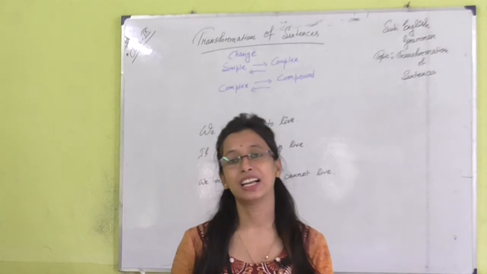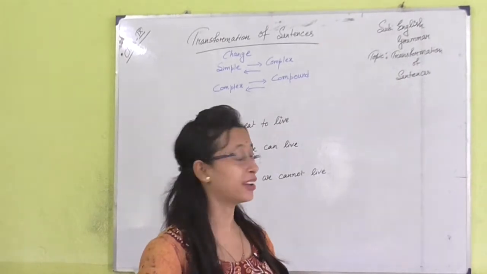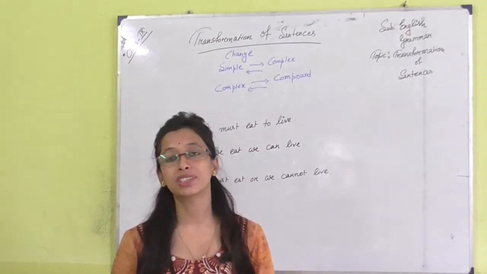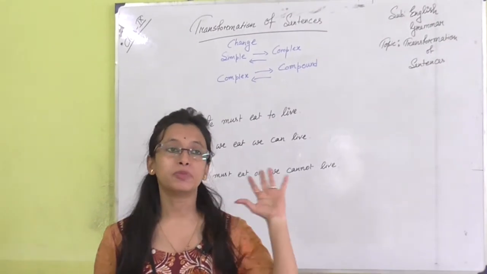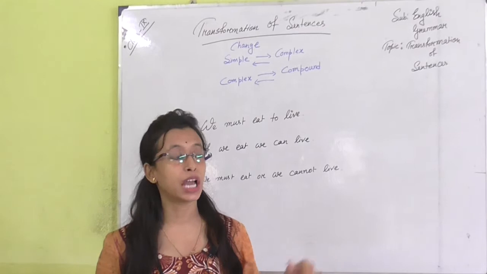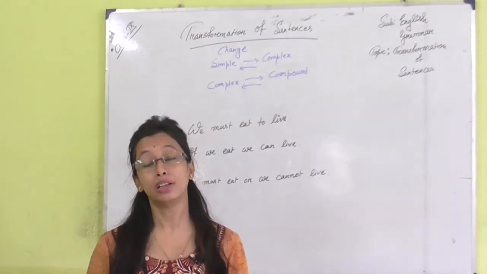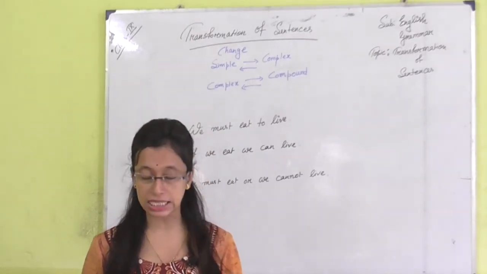Hello learners. Today again I am going to take a grammar skill class. As per my previous two videos, we are learning transformation of sentences.